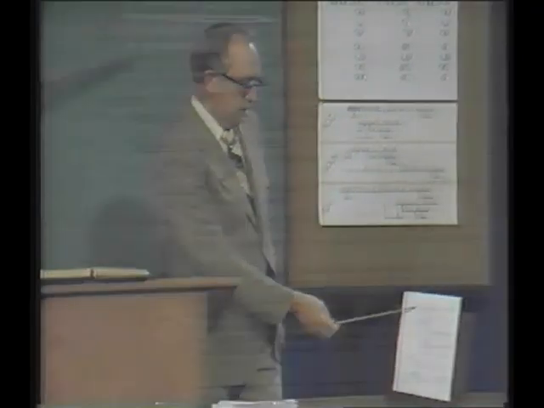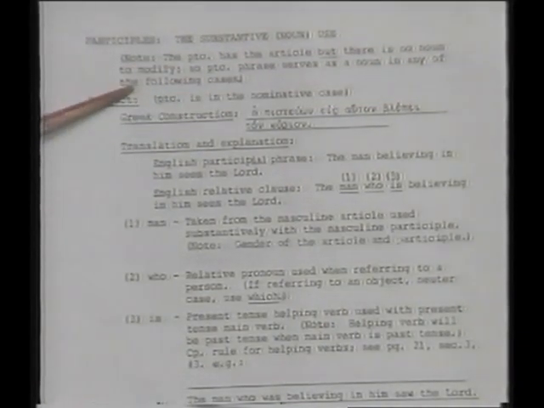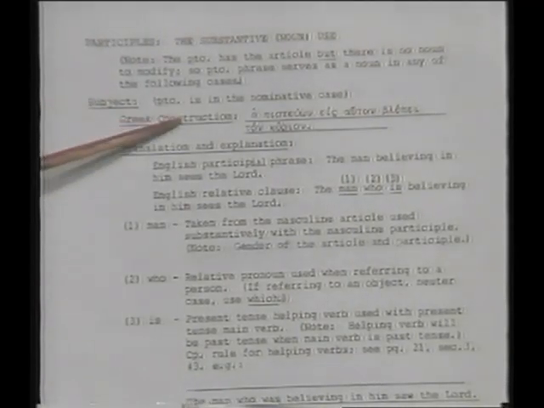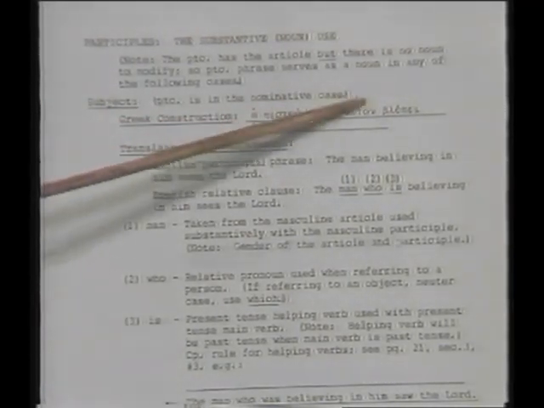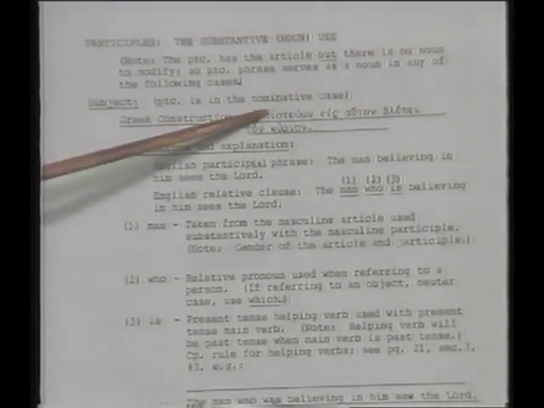Now you see this one, the substantive or noun use. The participle has the article, but there is no noun to modify, so it's noun use. The phrase serves as a noun in any of the following cases, as a subject. Here's a construction. O pisteuon eis ton kurion blepei ton kurion. Now notice, o pisteuon, that's the participle. There is no noun for it to modify, see? So, you know that it's going to take the place of a noun.